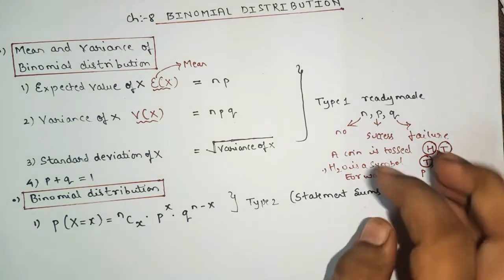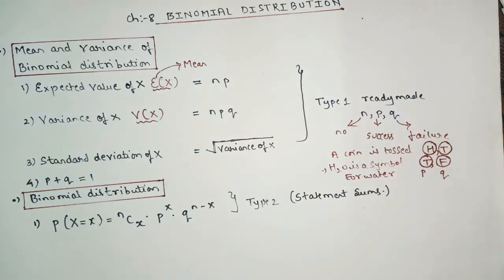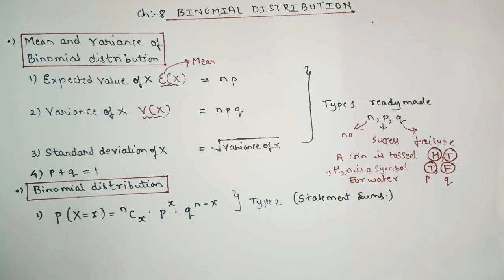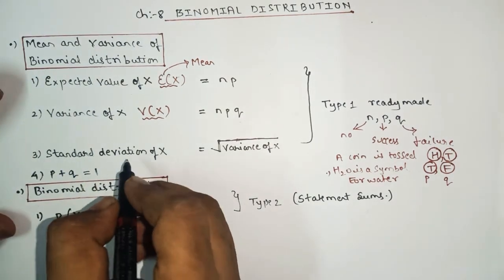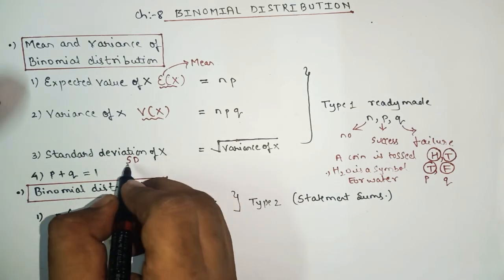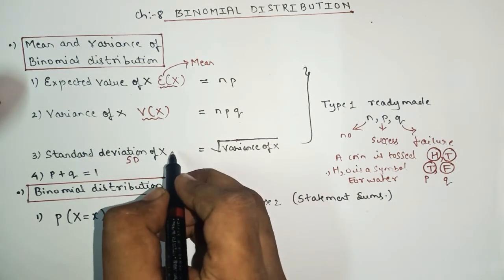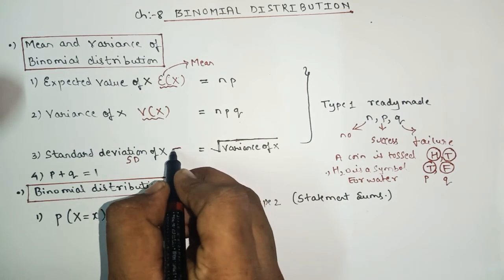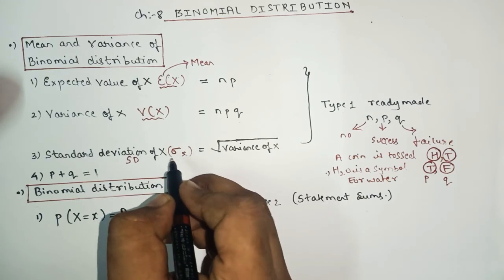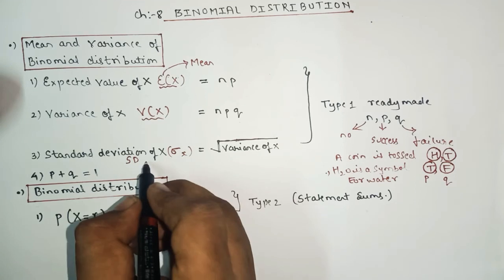Now, here we got the idea about N, P, Q also. So here, what is the first formula? It was expected value of X, it was NP. Variance of X, it was NPQ. And the next formula is standard deviation of X. So for standard deviation of X, we can write SD also, or here there is one symbol like this. It is not actually 6. This is like this.